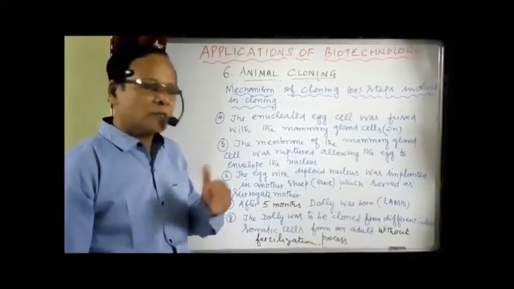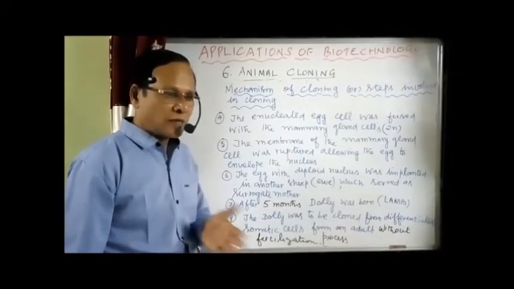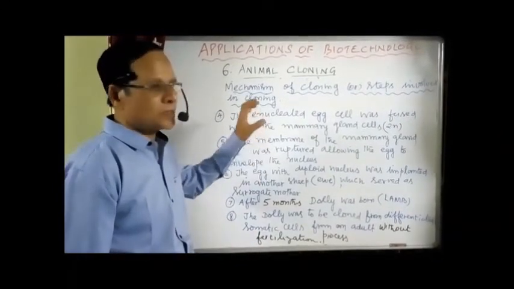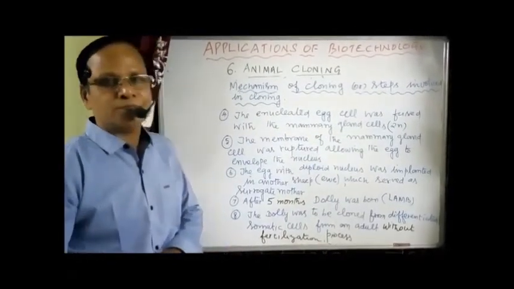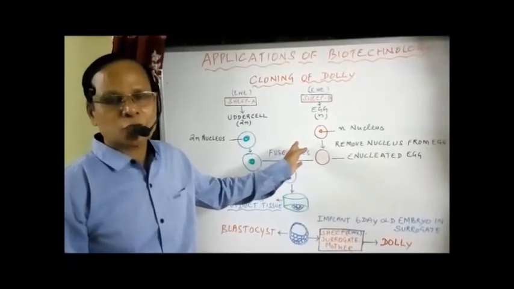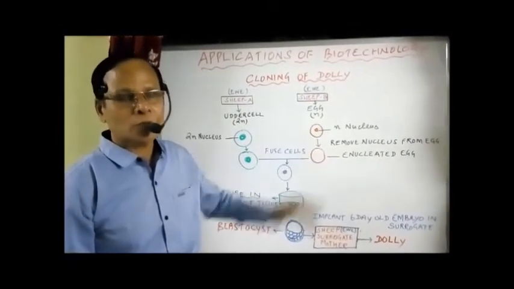Then you have to go for advantages and disadvantages afterwards. Now I will represent the diagrammatic representation of the various steps of cloning. And this is the diagram that shows the mechanism of cloning of Dolly.